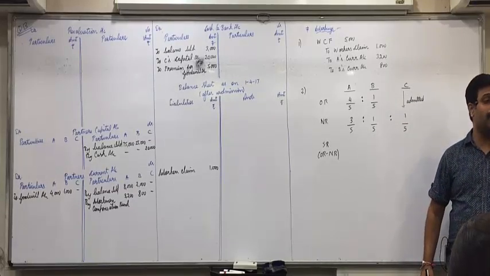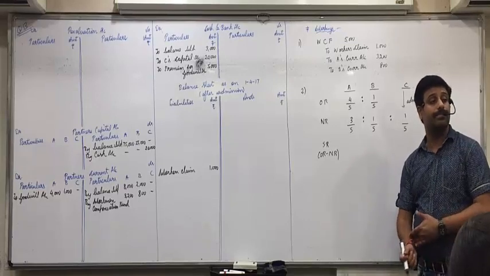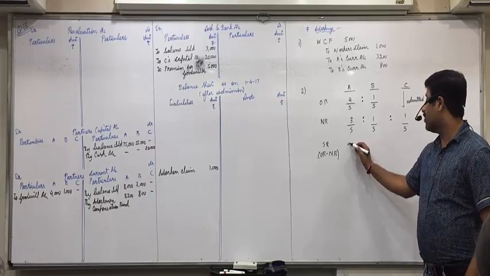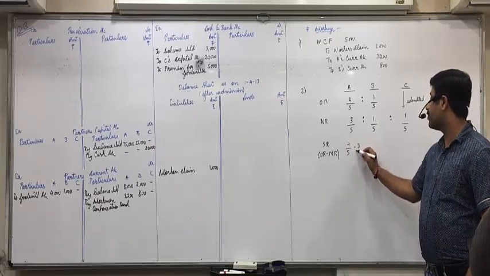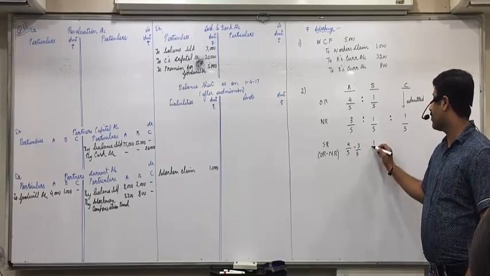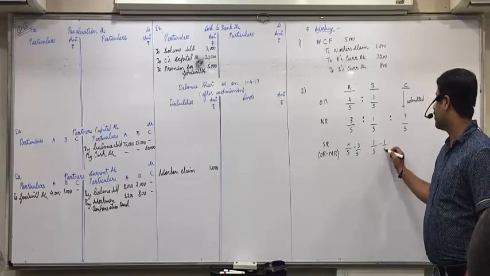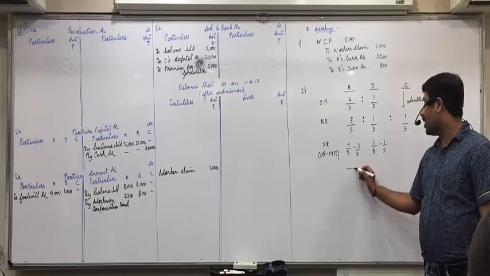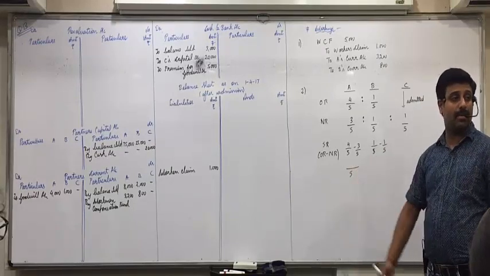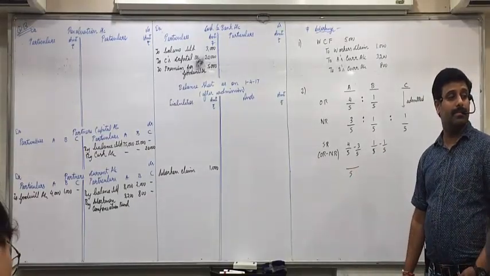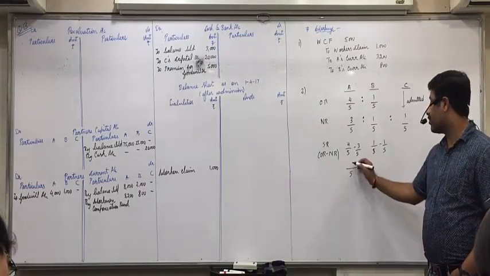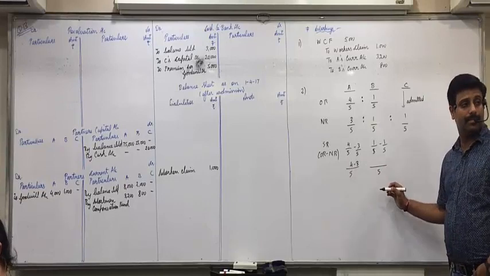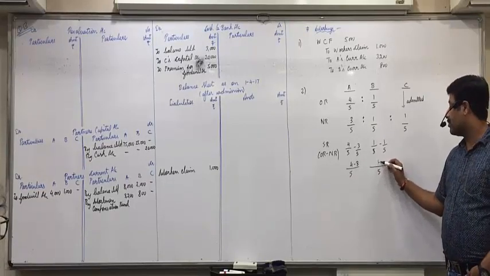But how will we do it for A? 4/5 minus 3/5. Further, 1/5 minus 1/5. Next step, LCM will be 5 itself. 5 is common, and 4 minus 3, 1 minus 1.